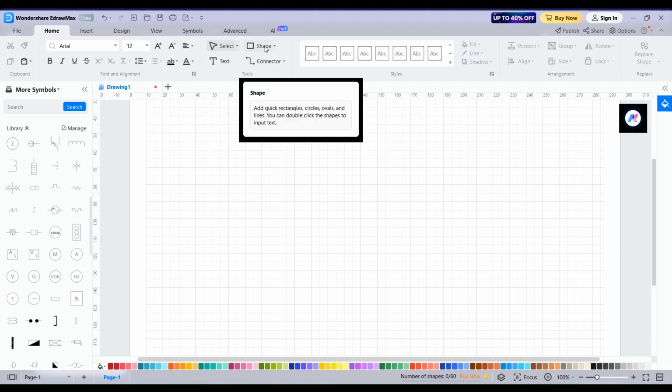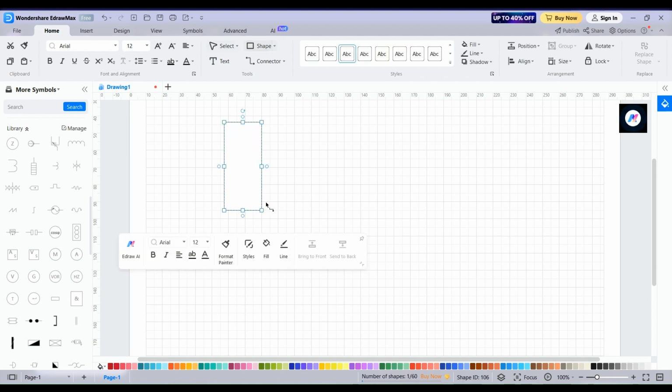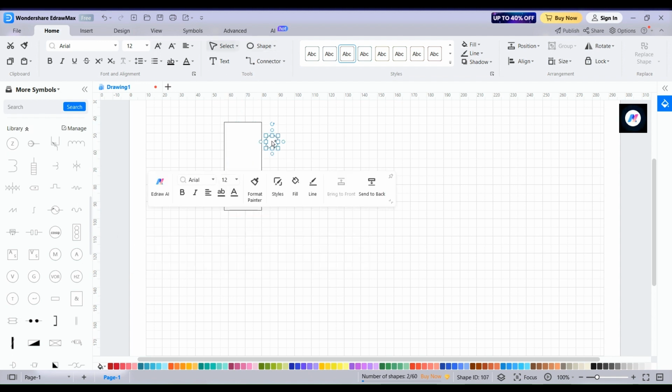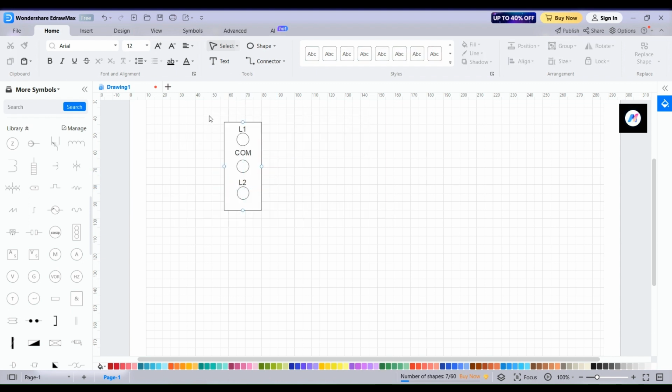You can easily make custom symbols from the tools given above. After completing the custom symbol, select all components of the symbol and group it.